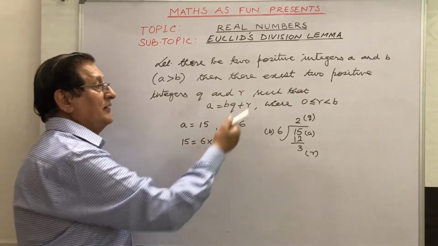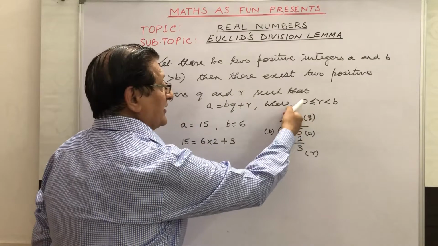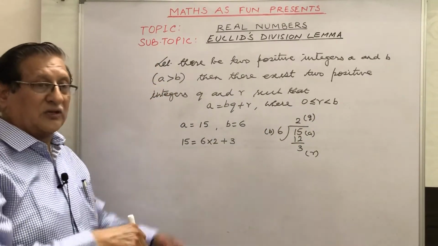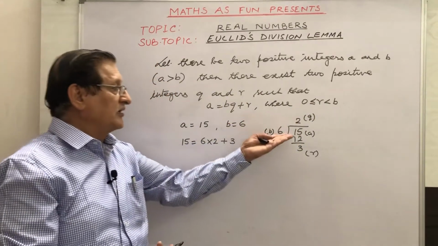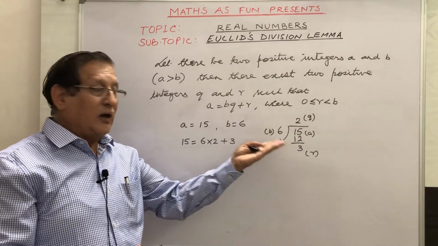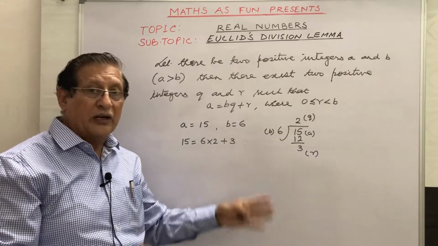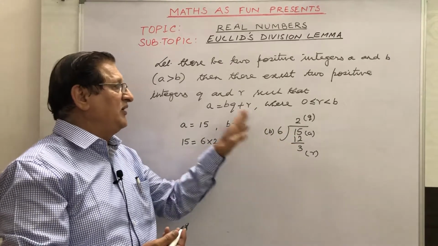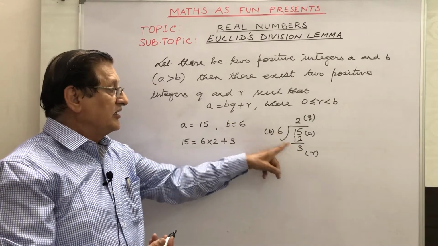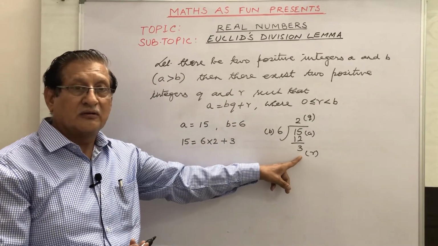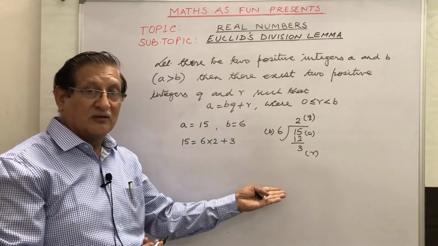Why did I say r should be greater than or equal to 0? Because it may be 0 if it is exactly divisible, otherwise it will be greater than 0, but it has to be less than b. Why? Because we are dividing by 6. It can't be 7 here, otherwise it goes once more.